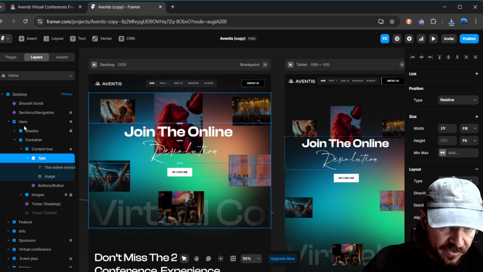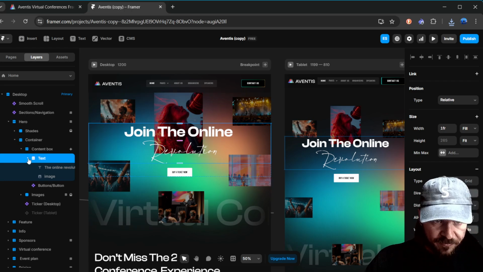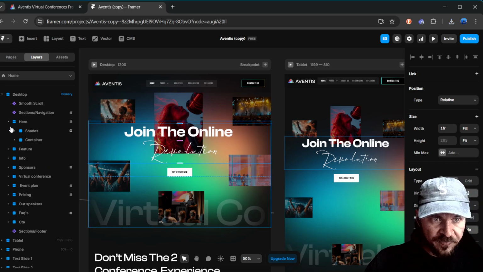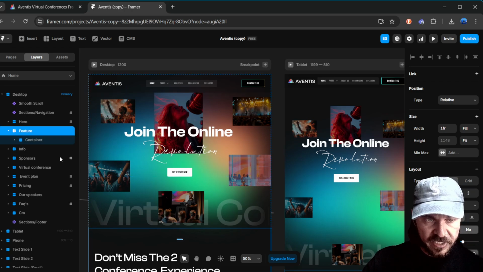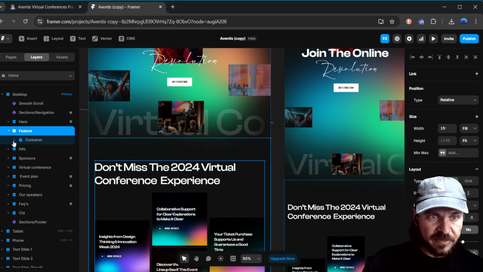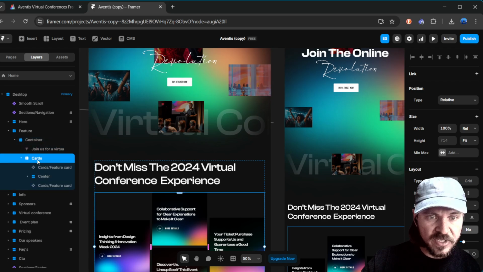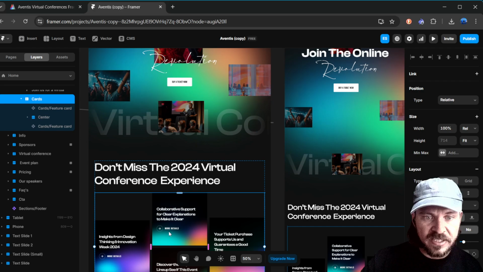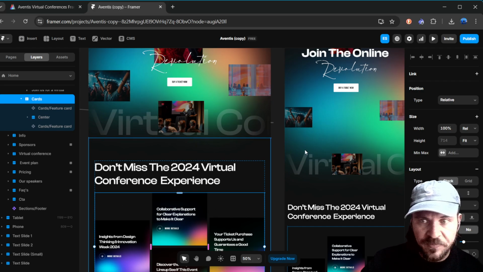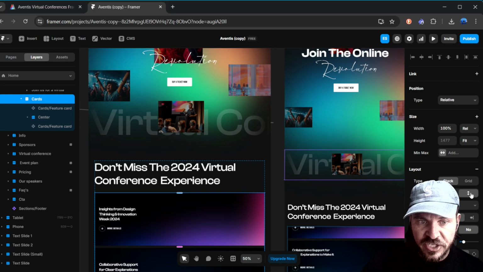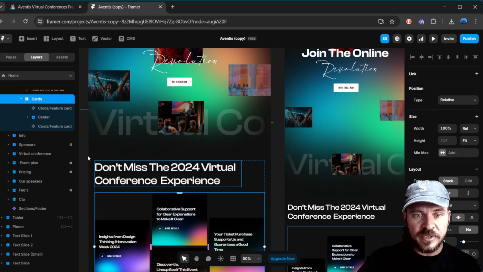So I just wanted to point out that these little icons actually do represent something. This one is vertical stack. And you can see here there's a lot of horizontal stacks. So if I go to the horizontal, it's going to be the same exact thing. You see these cards are horizontally stacked, which means stack, stack, stack this way. I can change that to an up and down stack. It's going to change how it looks. Of course, I don't want that.